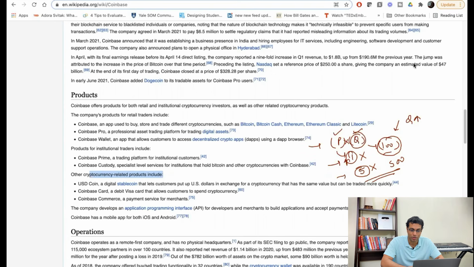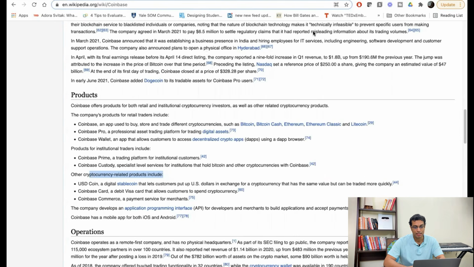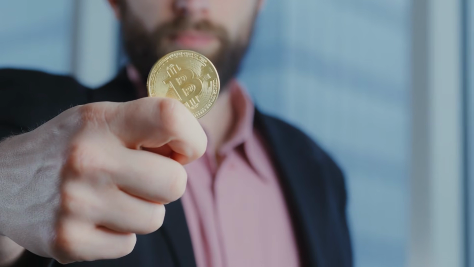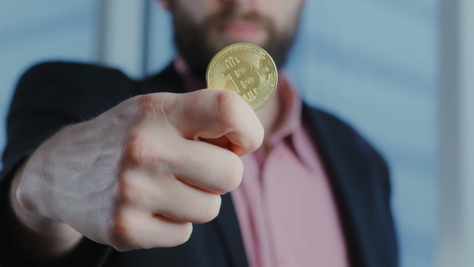Now you would say, Akshat, can you explain a little bit more? I understand the crypto market might grow and they are launching new products, but don't you think there are too many crypto players and crypto exchanges now? What about that? Would they not take away the market share from Coinbase? Good question, and this is what you need to see.